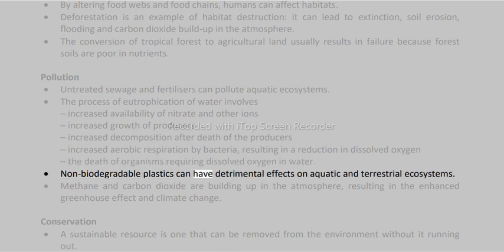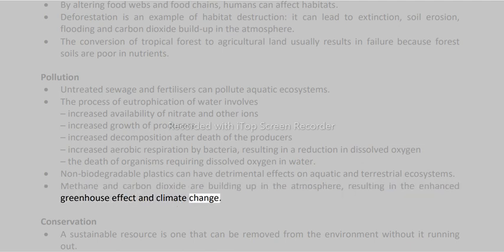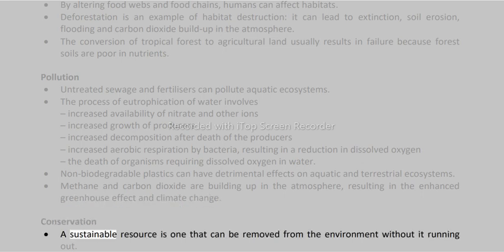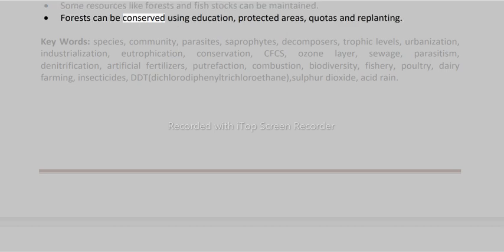Non-biodegradable plastics can have detrimental effects on aquatic and terrestrial ecosystems. Methane and carbon dioxide are building up in the atmosphere, resulting in the enhanced greenhouse effect and climate change. Conservation. A sustainable resource is one that can be removed from the environment without it running out. Some resources like forests and fish stocks can be maintained. Forests can be conserved using education, protected areas, quotas, and replanting.